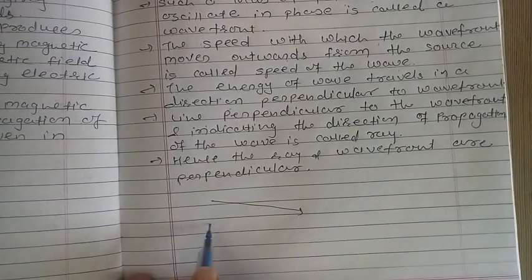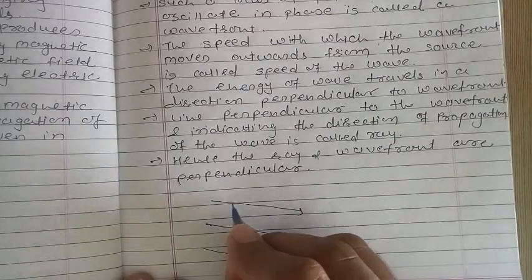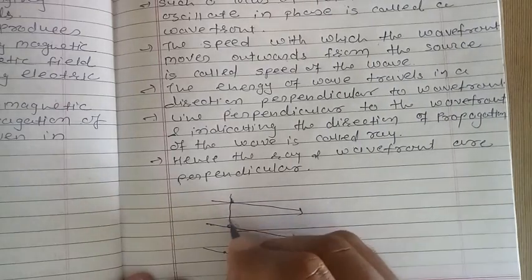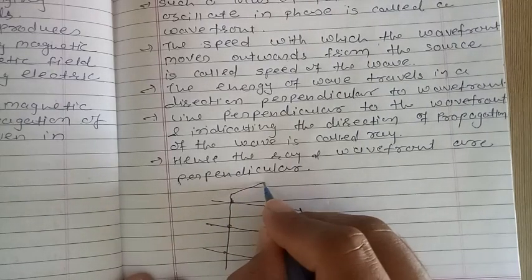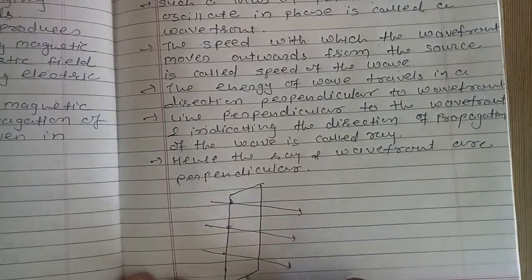The direction of propagation of wave is like this. We consider these points, and if we collect these, then we get a plane wavefront.